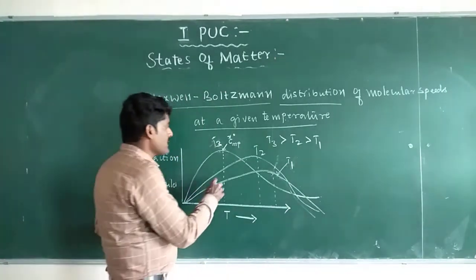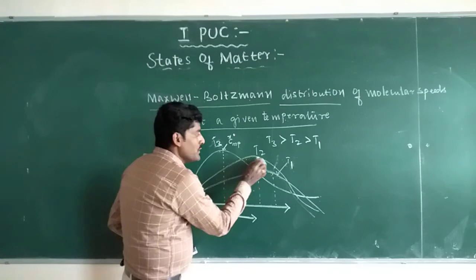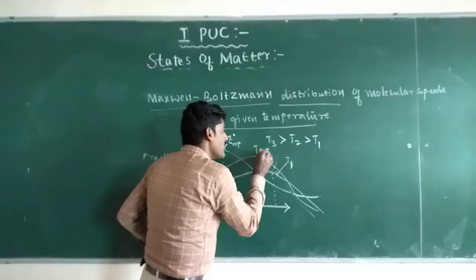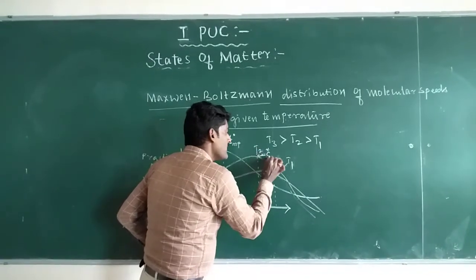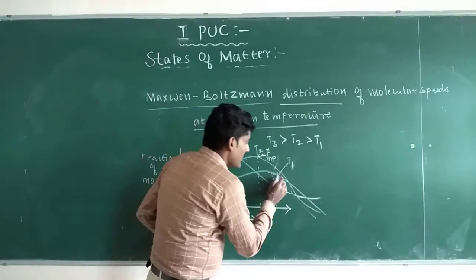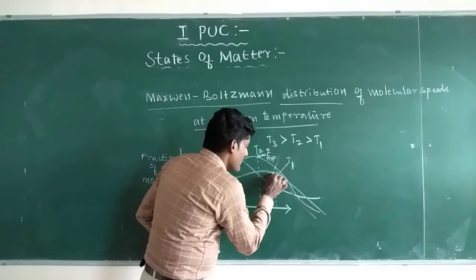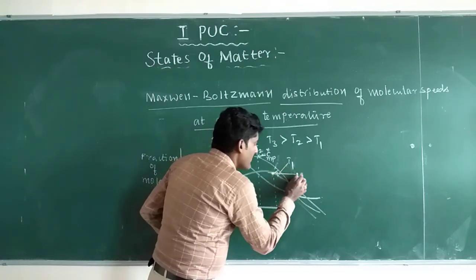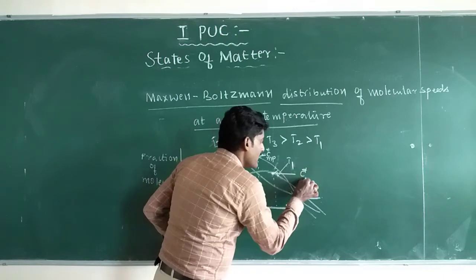This is the most probable velocity at temperature T2, and this is the most probable velocity at temperature T1.